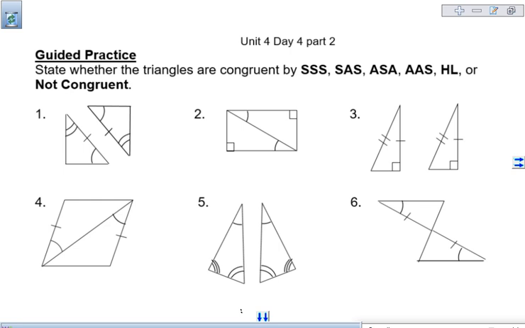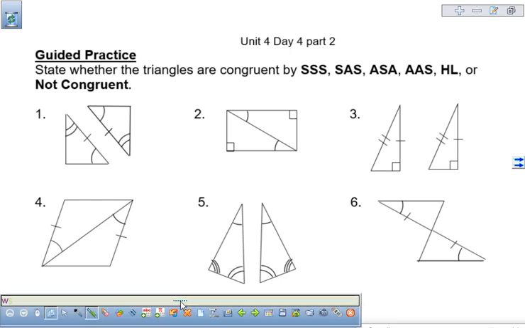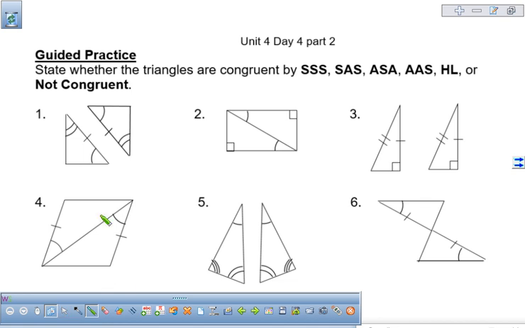Working on the guided practice. So we have one set of angles and another set of angles and one side.